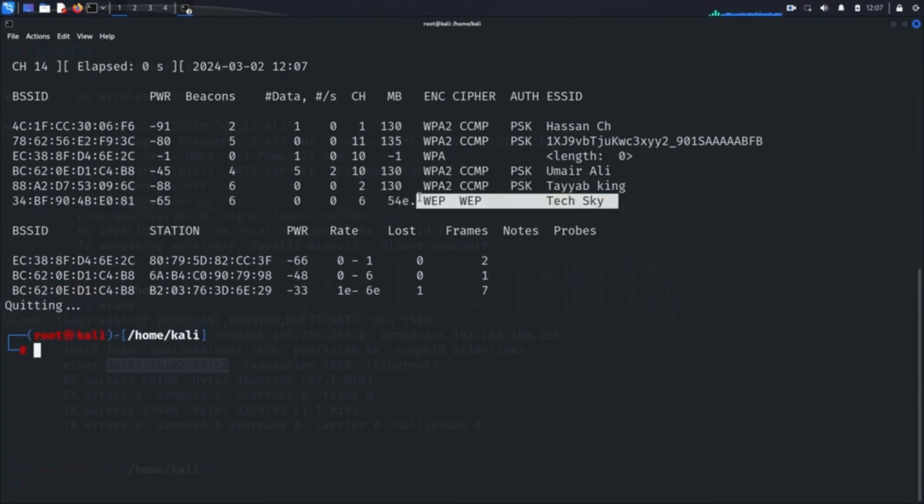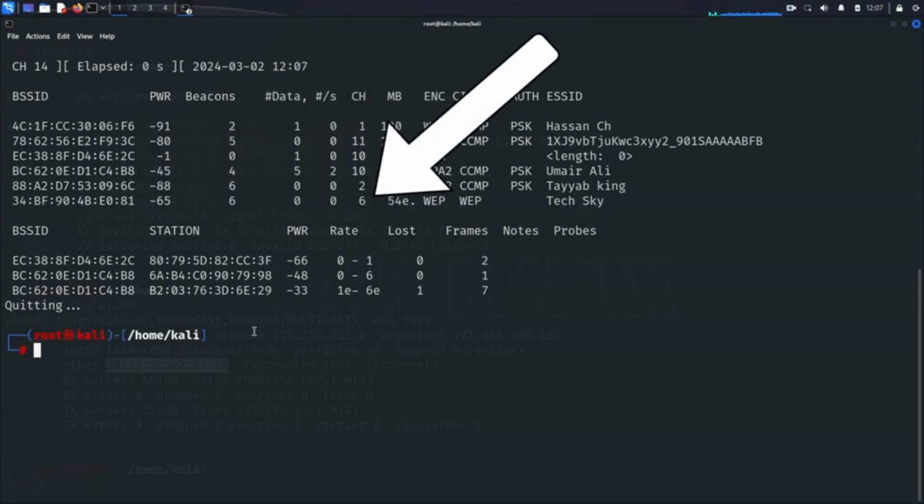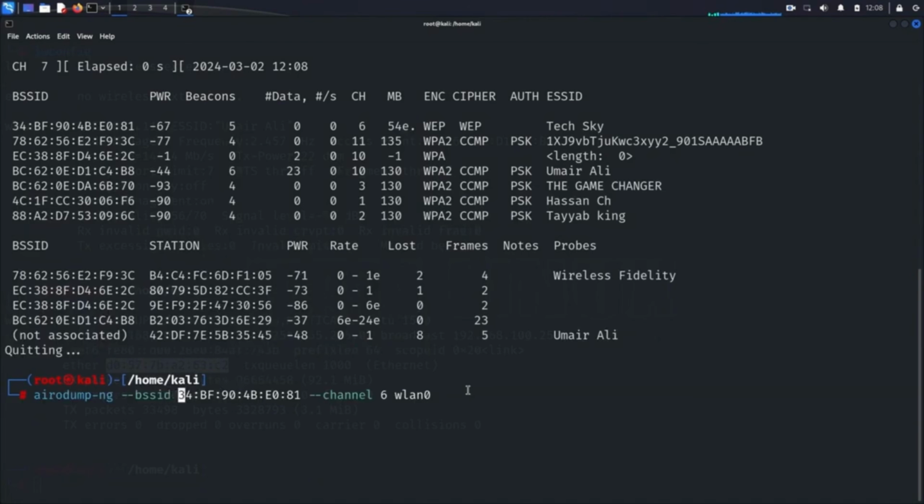Once we've identified the TechSky network, we'll focus our attention on it by filtering the results using its BSSID, which is the MAC address, and the channel, which is the channel number. This ensures that we're specifically targeting the TechSky network for our attack. Now execute the command airodump-ng --bssid, here write the MAC address of your access point, and --channel, write the channel number here, then wlan0, which allows us to narrow down our focus to the TechSky network operating on channel 6.